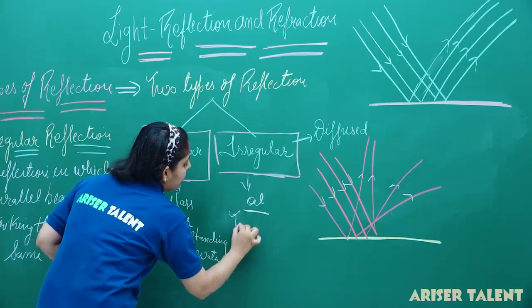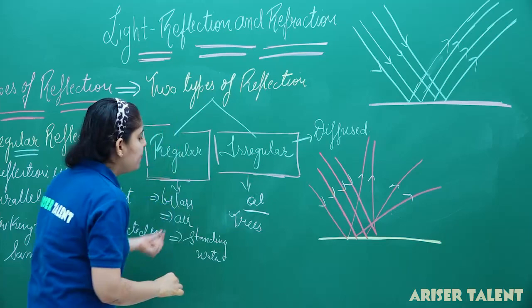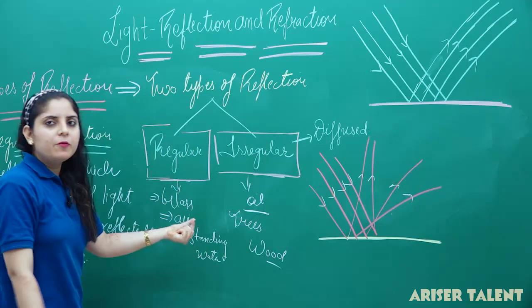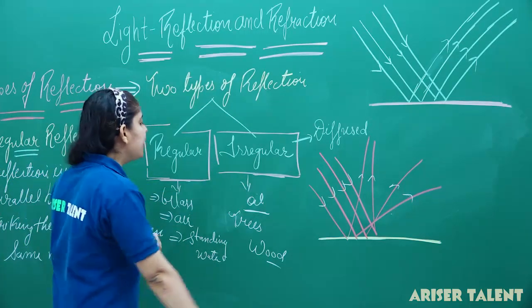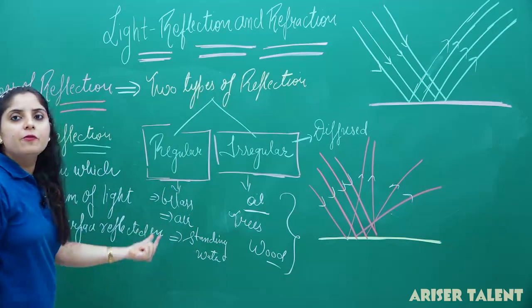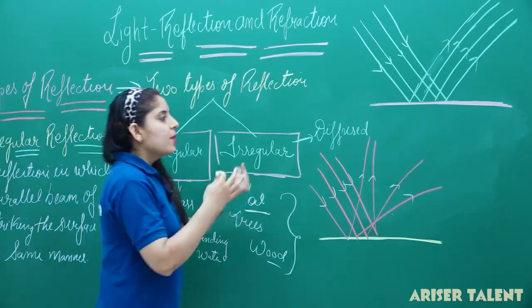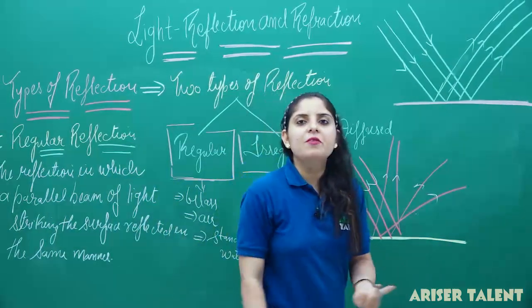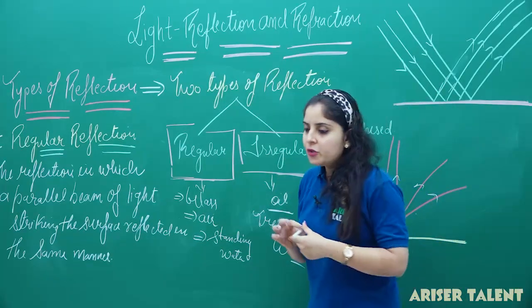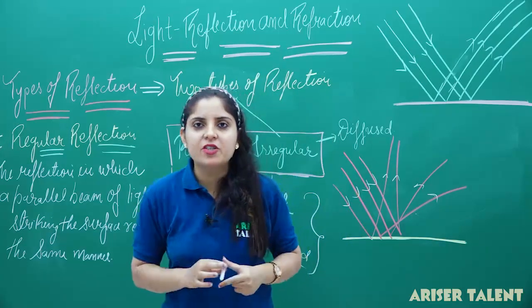We have trees, and if I am considering wood, in case of wood we do not have a regular reflection, so we are considering irregular reflection. So, these are some examples which show diffused reflection. We have discussed the two categories of reflection, that is the regular one and the irregular one. So, this is about the types of reflection we have.